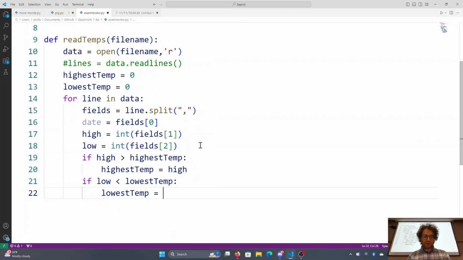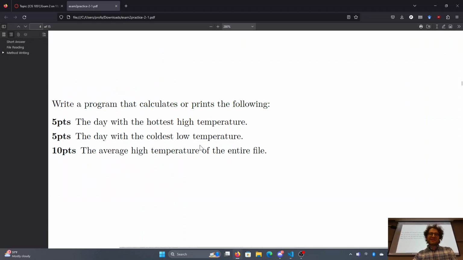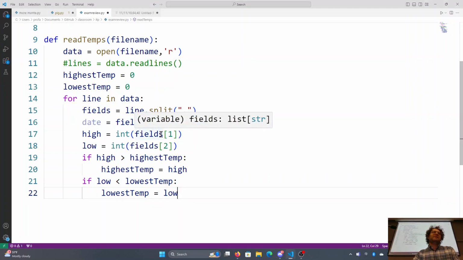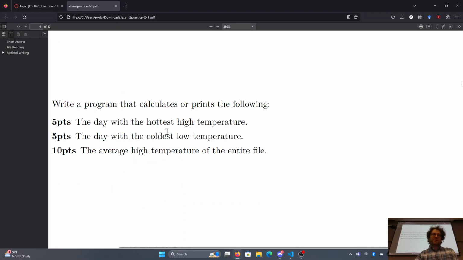Lowest temp equals low. Now, that's all well and good, except it said the question was not find the highest. I've been misstating the question. We found the highest high, we found the lowest low, but what I'm asking for is the day. Now, if you were to find the highest high and the lowest low, and if you turned this into your answer, for each of those parts, you'd probably get 4 out of 5, right?